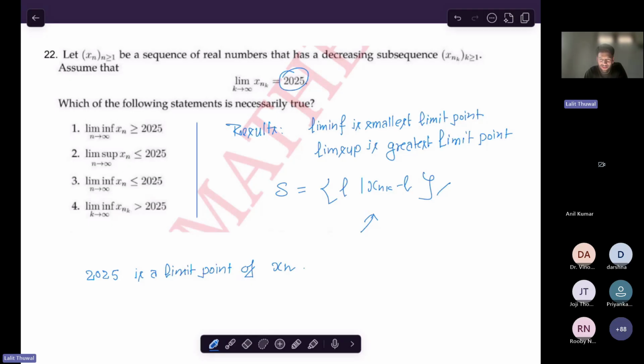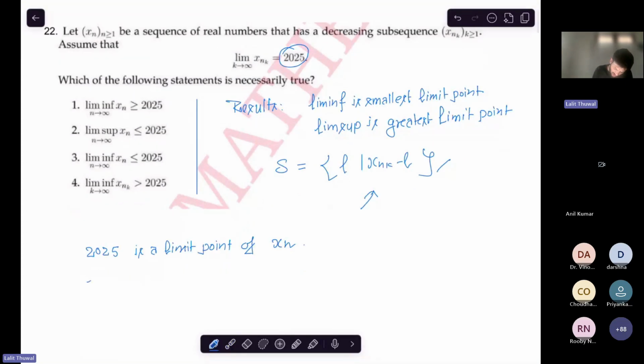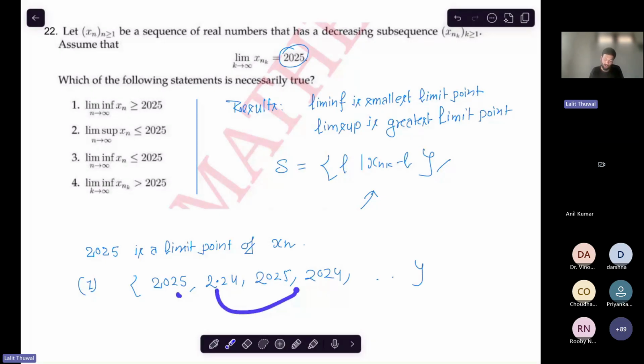Okay, Gopika, which one is correct? The third one. Okay, very good. So see, the first option says limit infimum of xn is greater than or equal to 2025, right? This is wrong because you can take the sequence 2025, 2024, 2025, 2024 like this. The limit infimum of this sequence is 2024, because we have a subsequence which converges to 2024 also, and there are only two limit points of this sequence. So the first one is wrong.